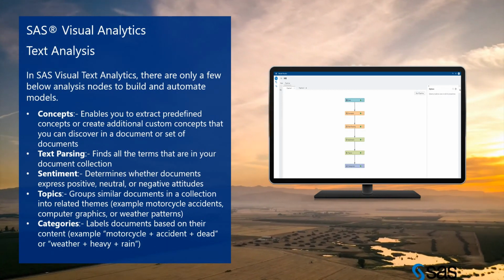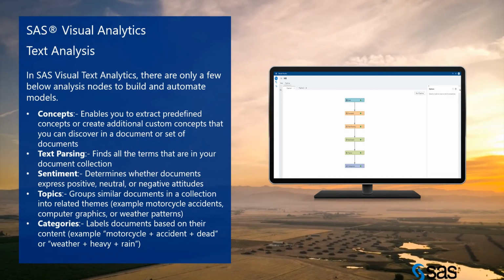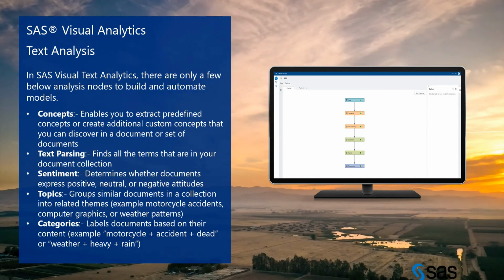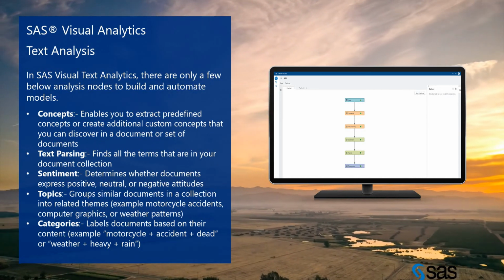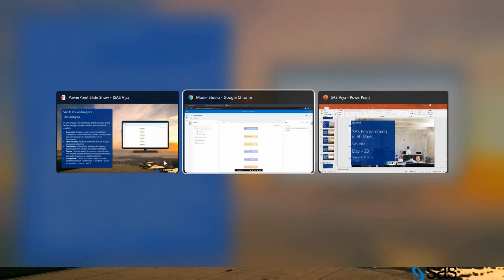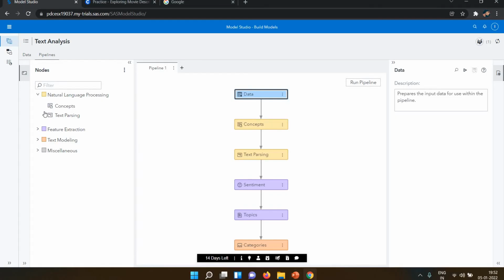This could be supervised or unsupervised learning, but this data is for unsupervised text analysis, basically unsupervised learning. We are using NLP, natural language processing, for this. Concepts extract specific information from text. Text parsing prepares the text for terms analysis.